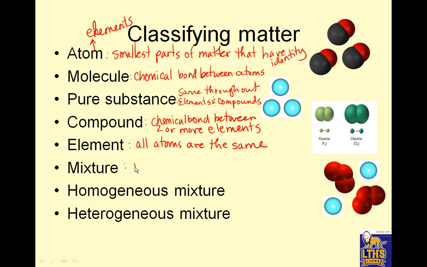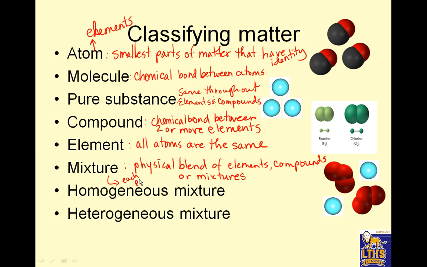In a mixture, it's a physical blend of elements, or it could be some compounds thrown in there, or it could be other mixtures. So a mixture is when you dump everything together, but there's no chemical reactions. They all have their own identity. Okay, so in a mixture, each piece is unique.